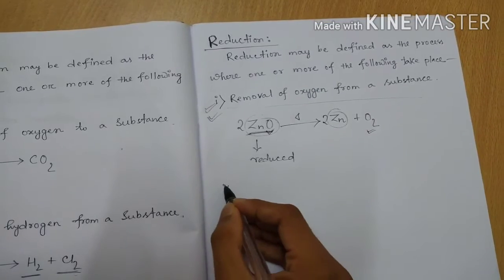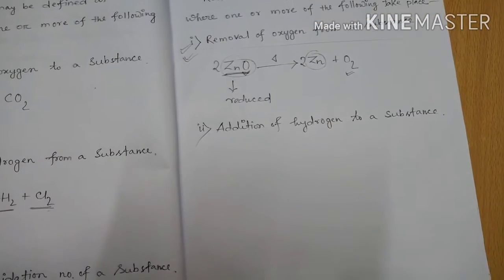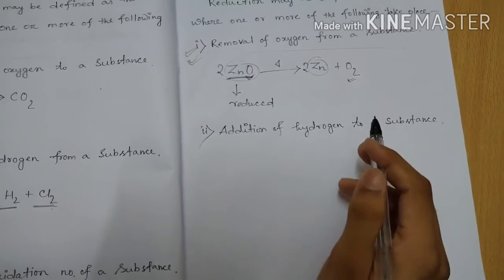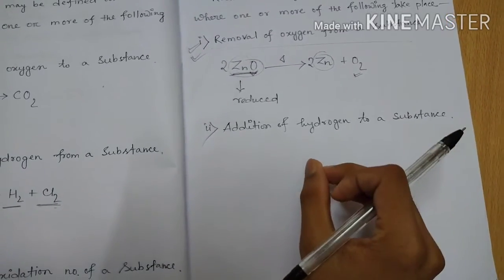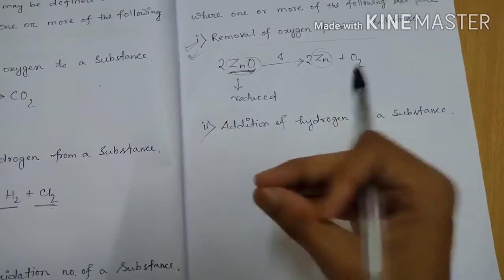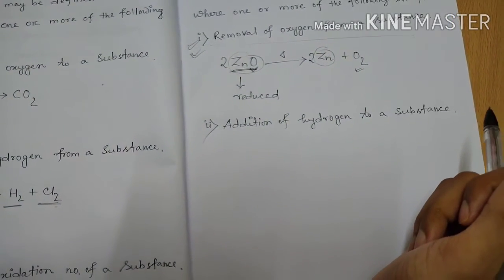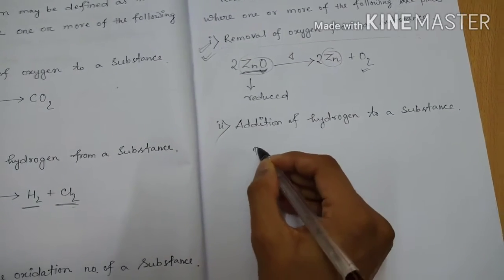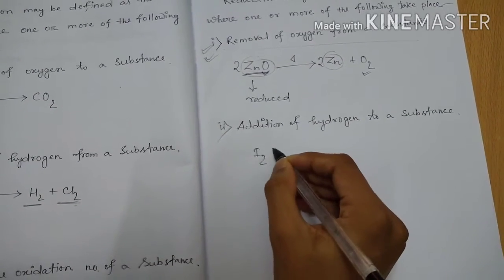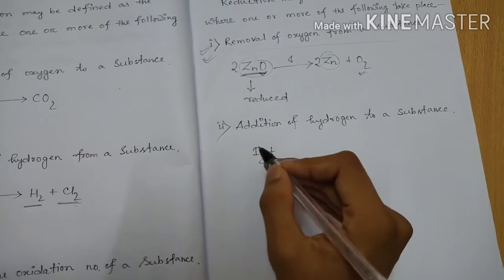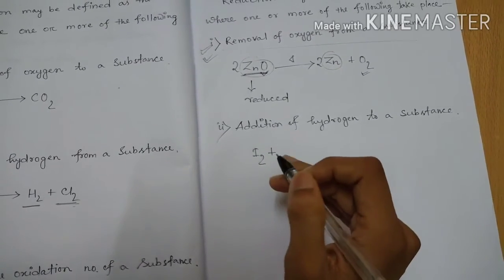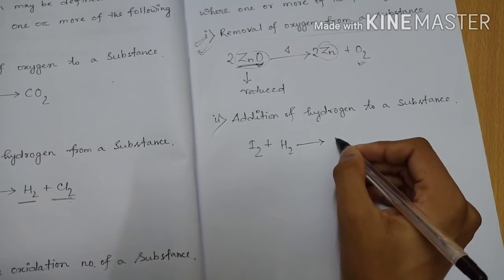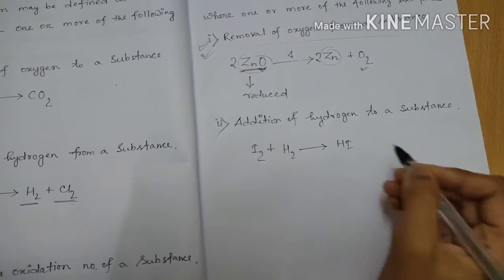Now come to the number 2 point. Number 2 point is addition of hydrogen to a substance, that is, in any substance, if hydrogen is added, then that substance will be reduced. So if we take iodine I2, and if we add hydrogen to this substance, that is H2, then it gives us hydrogen iodide.